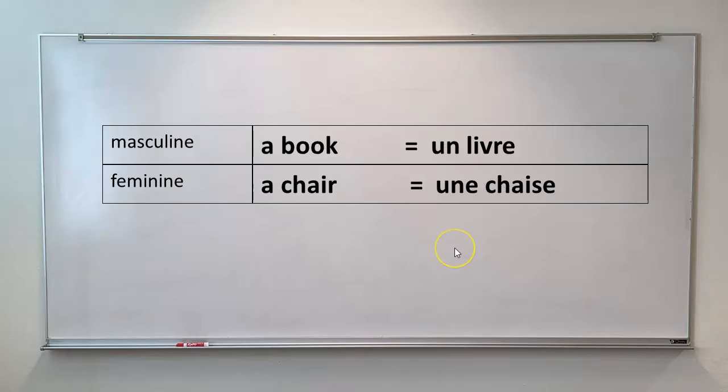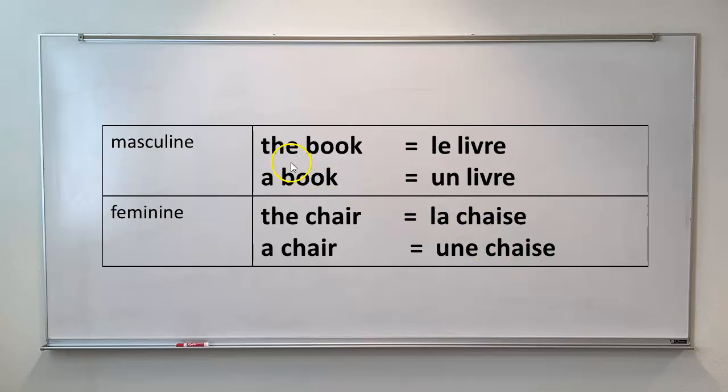Let's take a look at the indefinite article. If I want to say a book in French, this would be un livre. A chair, une chaise. So just to summarize, the book, le livre, a book, un livre. The chair, la chaise, a chair, une chaise. Remember, livre is just arbitrarily grammatically masculine, and chaise is arbitrarily grammatically feminine.